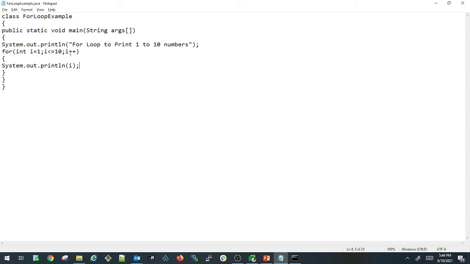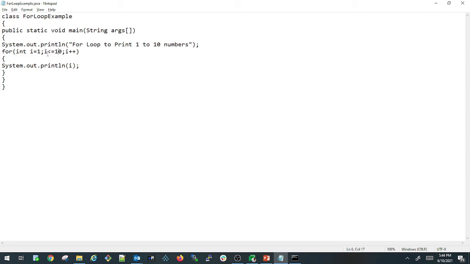So in this case now the I value is 2 less than or equals to 10, it printed, and then I value will be incremented with 1 again. It will be 3 now. So it just continues the same way. So let's assume the I value is 9 less than or equals to 10, it printed the 9. Now the I value is 10 now, 10 less than or equals to 10, because we have given the equal to case also, and it printed the 10 also, and then the I value again incremented, so it will be